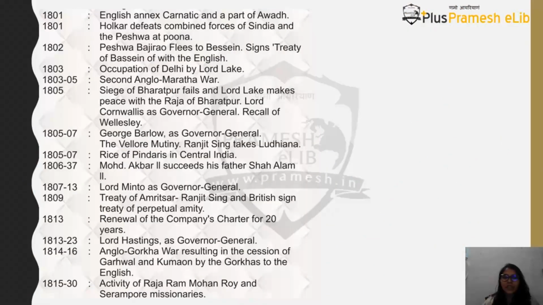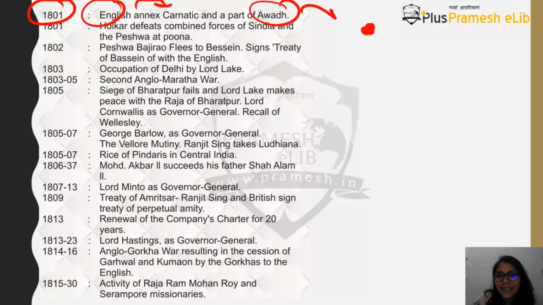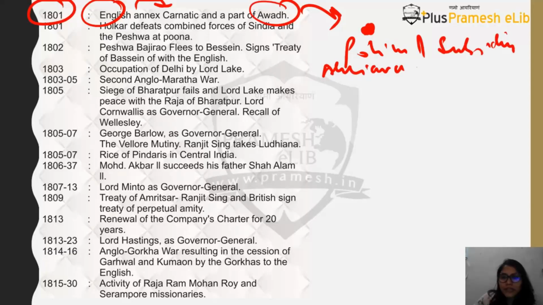After this, in 1801, you will find that the English have annexed Carnatic and also a little part of Awadh. All these annexations are happening under this policy of subsidiary alliance. Now, what is this policy? We will talk about it in the next class.